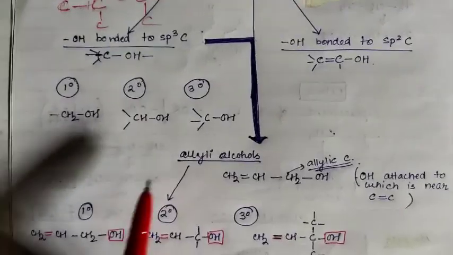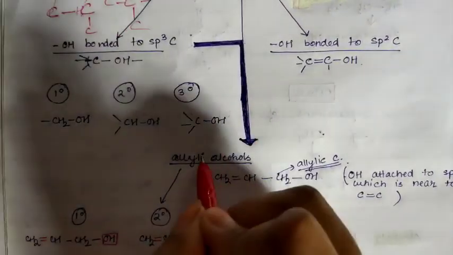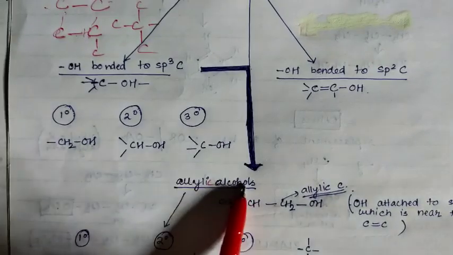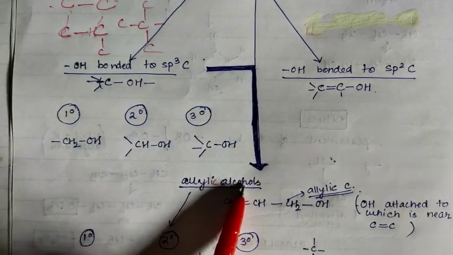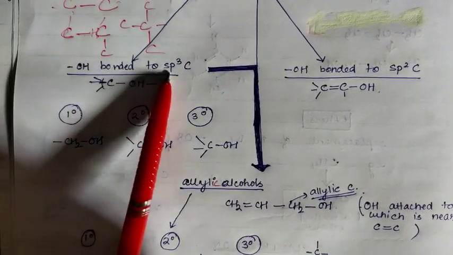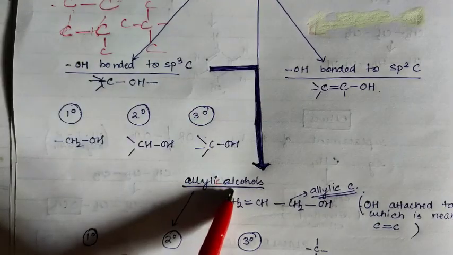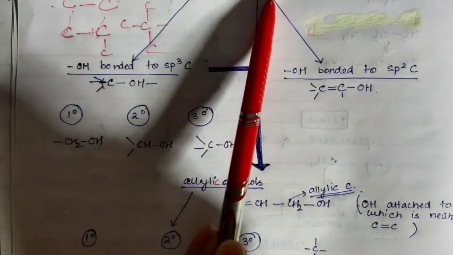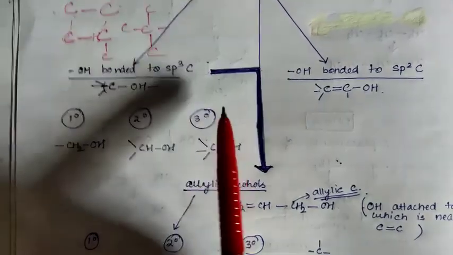Now you will get one more thing, that is allylic alcohols. Allylic alcohols is a topic under OH bonded to sp3 carbon, but also under the topic monohydric alcohols, because this is related with this only.